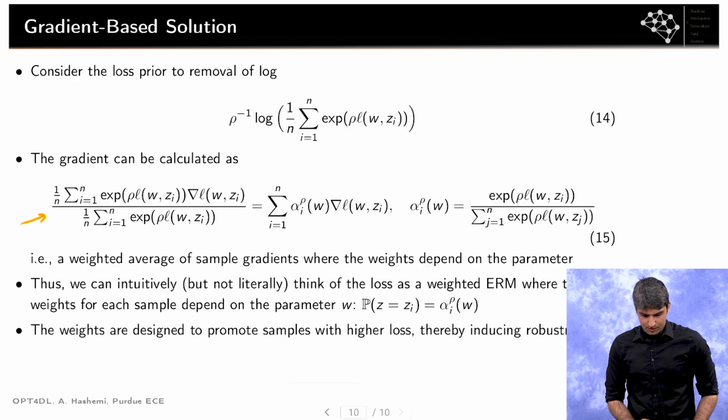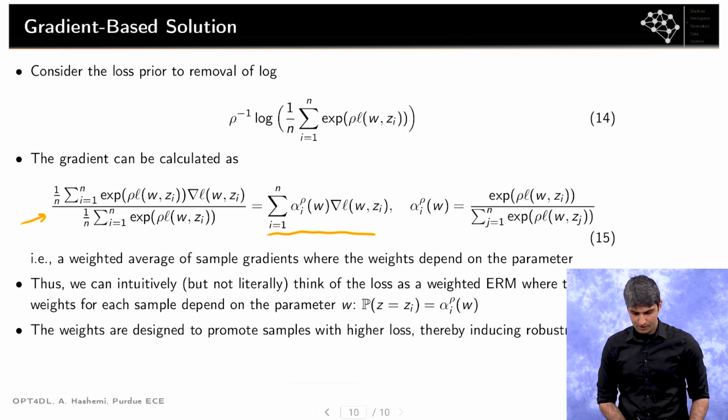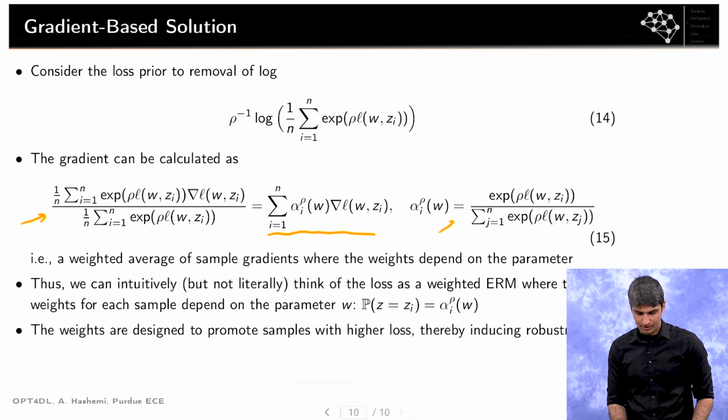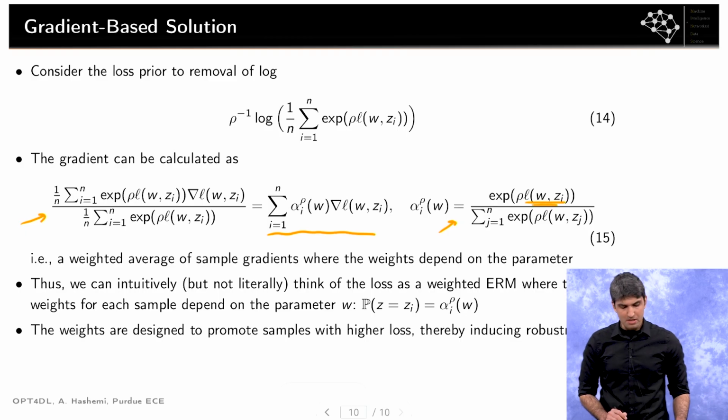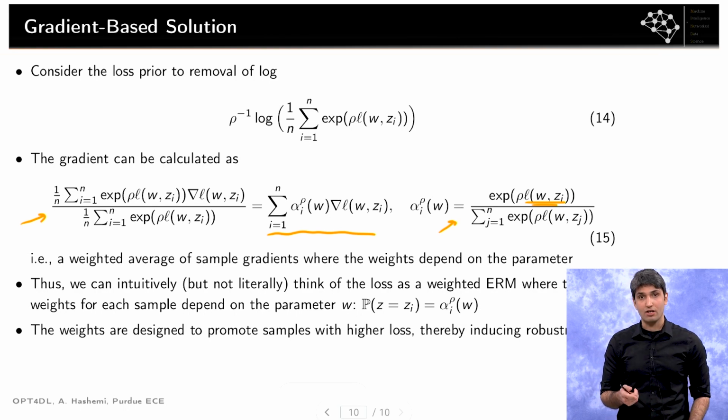A simple way to think about this is as I've written here. It is a weighted sum of the individual gradients, where the weight is given here. The weight, as you can see, is proportional to the loss value. What this means is that the samples that have larger loss value are going to have a larger weight.